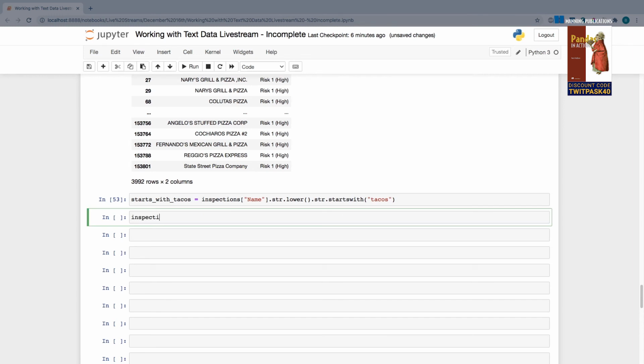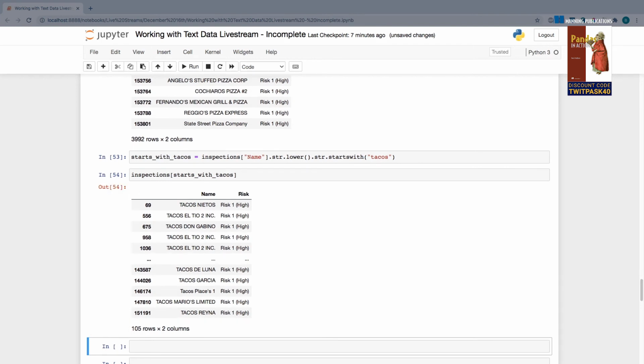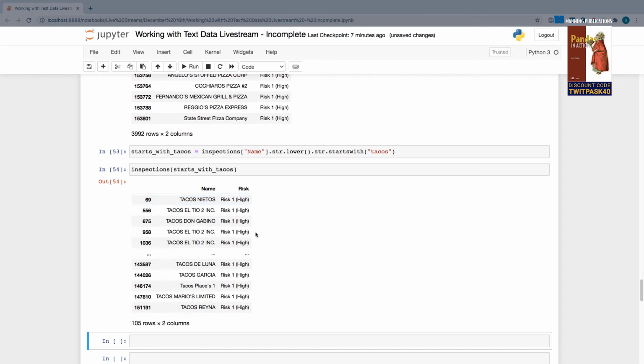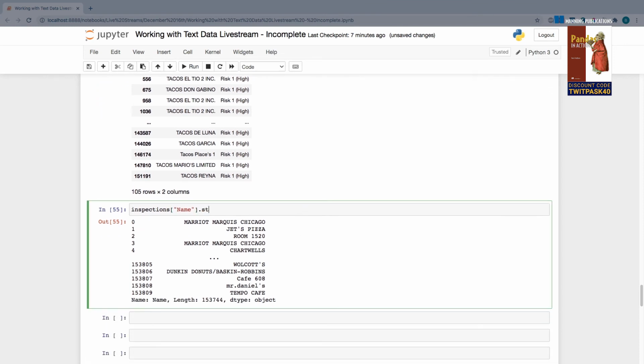And once again below, I provide my data frame, a pair of square brackets, and my Boolean series. And now we're going to get just the restaurants that start with the word tacos. All right, same rules apply if I want to get it from the end. So right here, inspections name is my column. Let's lowercase all of the characters, and let's look for the ones that end with the word tacos.